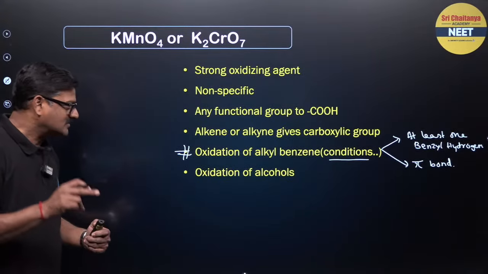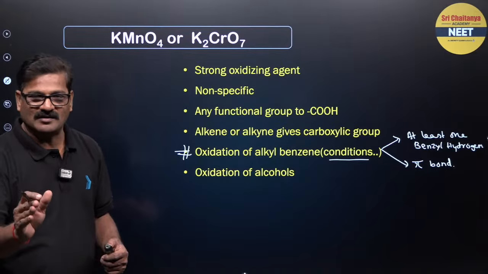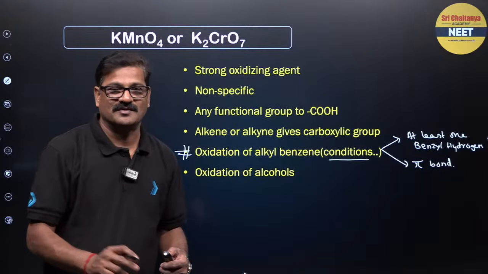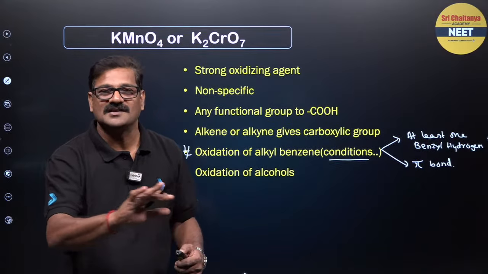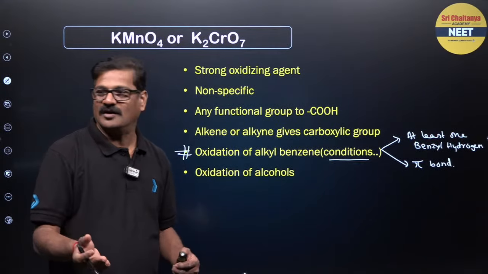Now you see oxidation of alcohols to carboxylic acid. Primary alcohol gives rise to carboxylic acid, secondary alcohol gives rise to ketone, tertiary alcohol gives rise to alkene. Tertiary alcohols are not to be oxidized because they will dehydrate.